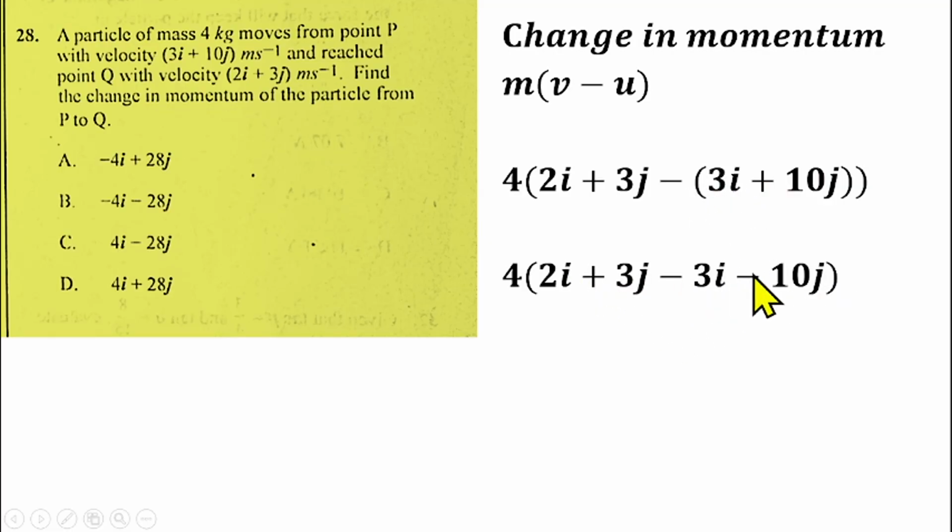Then you can collect like terms here. 2i minus 3i will give us minus i, 3j minus 10j will give us minus 7j. Then we can open the bracket, that will give us minus 4i minus 28j, which makes option B the right answer for question number 28.